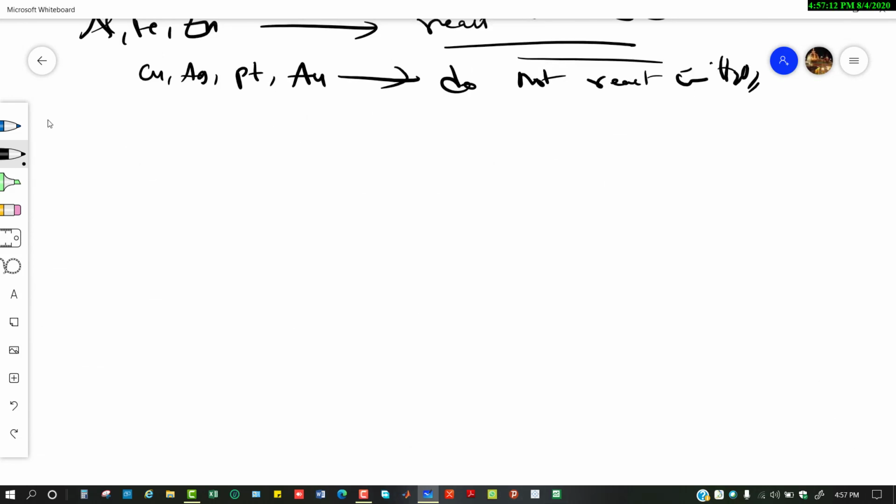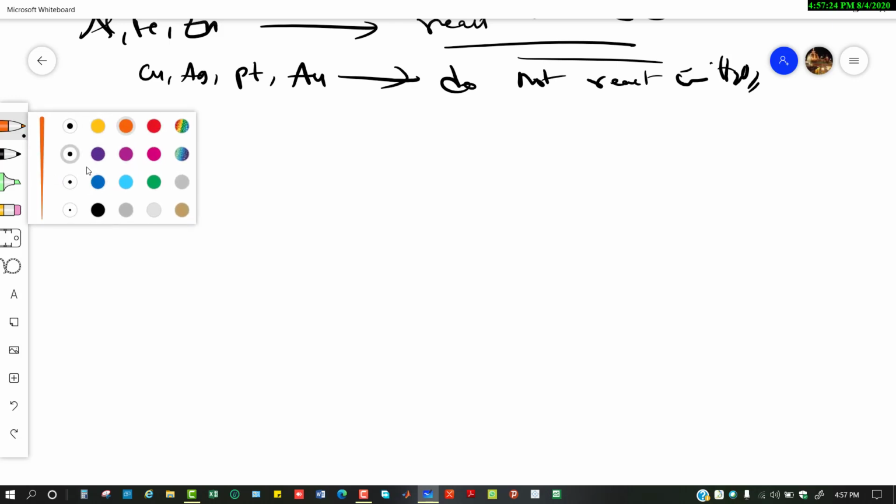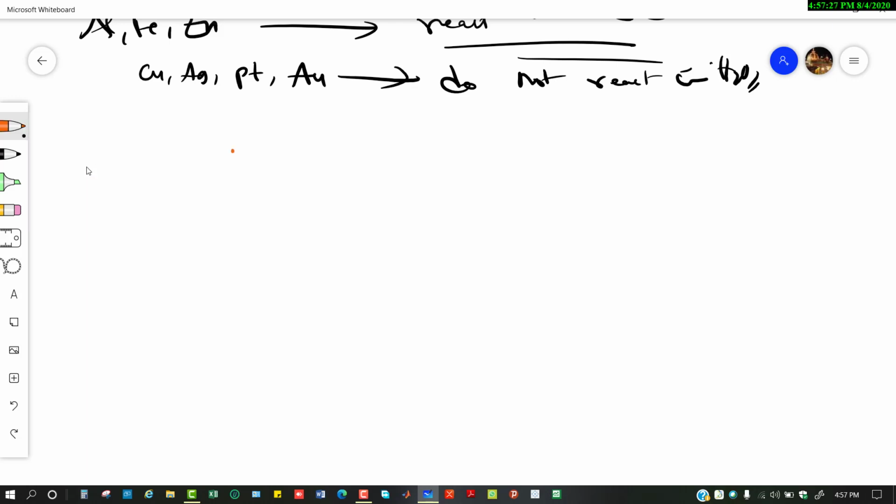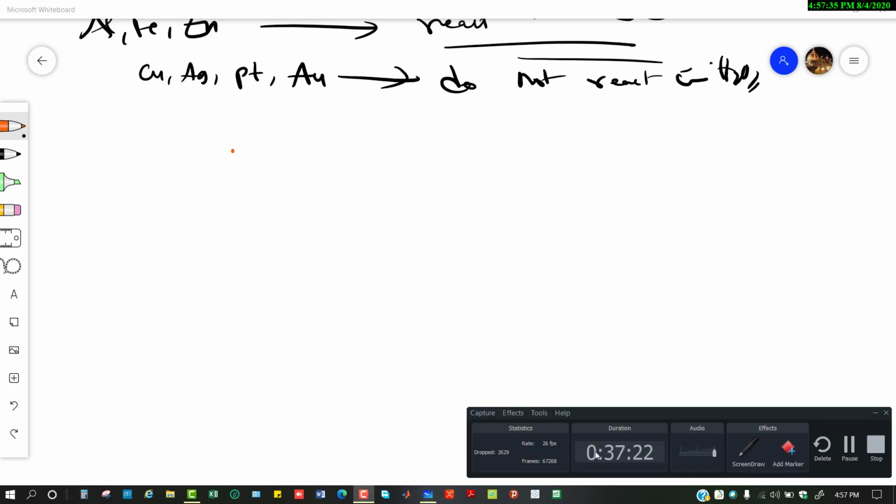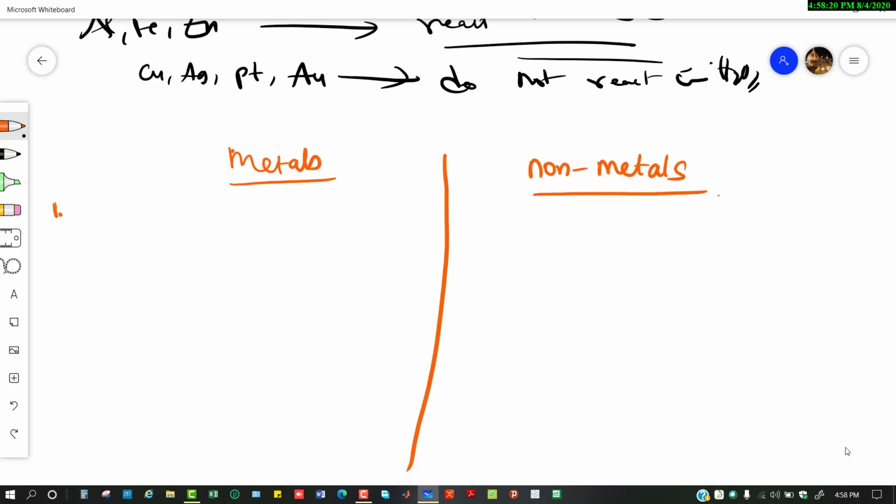So now that we have discussed all the physical and chemical properties of metals and non-metals, let us differentiate between them. So let's first differentiate between metals and non-metals. What are all the properties we have discussed?